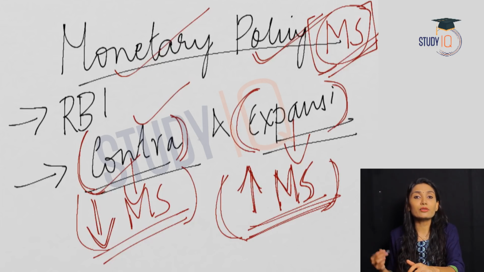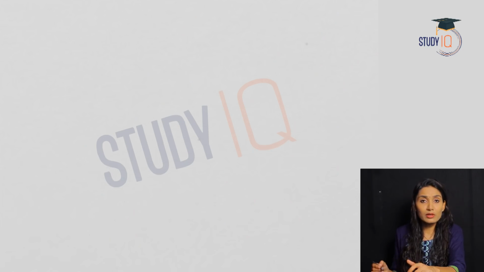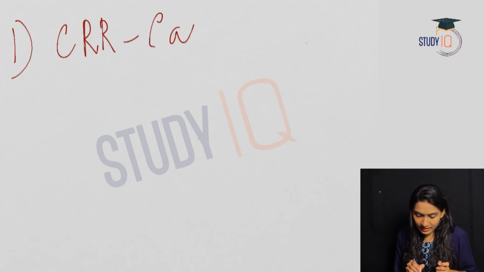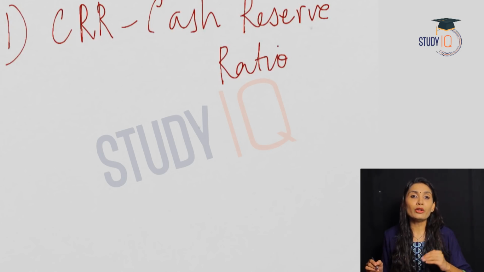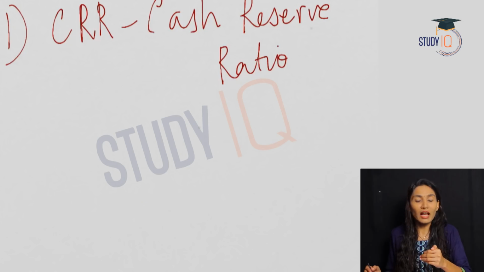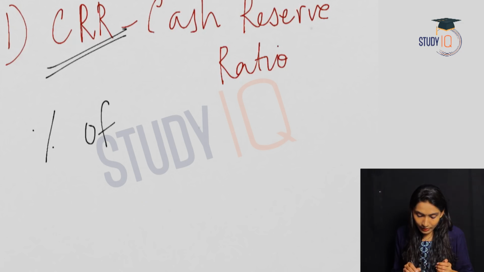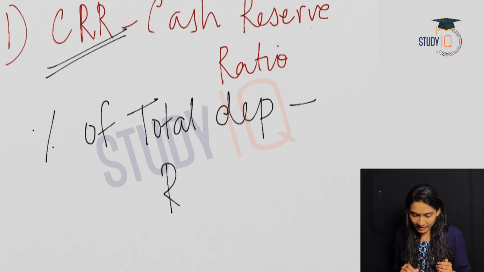So, this is in short monetary policy. And there are various tools of monetary policy. Let us see what the tools of monetary policy are. The first tool of monetary policy is the CRR, or the cash reserve ratio. Cash reserve ratio means the percentage of total deposits a commercial bank has to keep as reserve with the RBI.